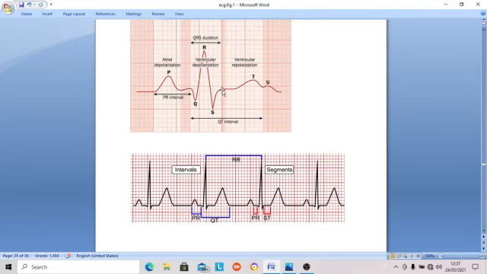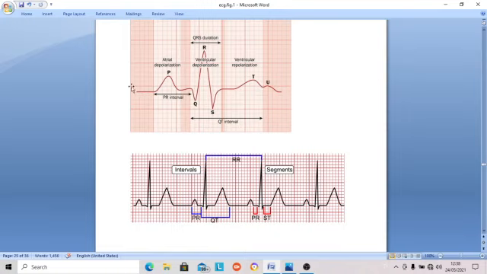Another segment, the most important segment, is the ST segment, from the end of the S wave to the beginning of the T wave. This is called the ST segment. A segment is always on the zero line. This is all zero line. And then the last one is the TP segment. Q is very rarely present here, but from the end of T to the beginning of the next P, this is called the TP segment.